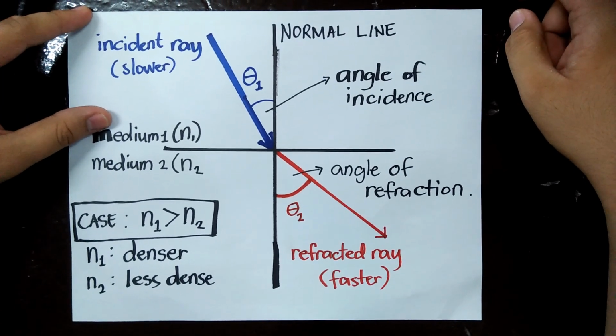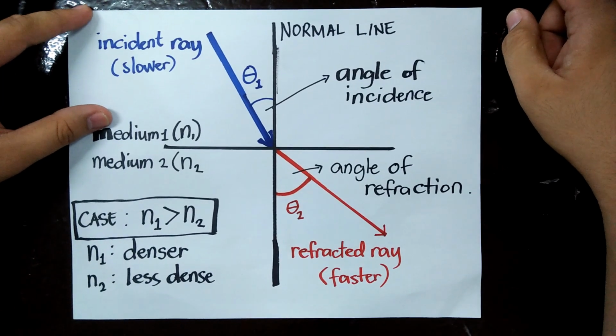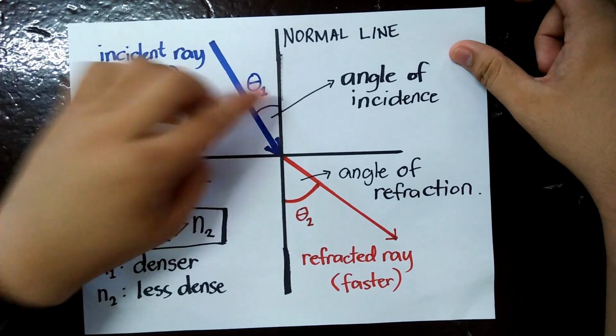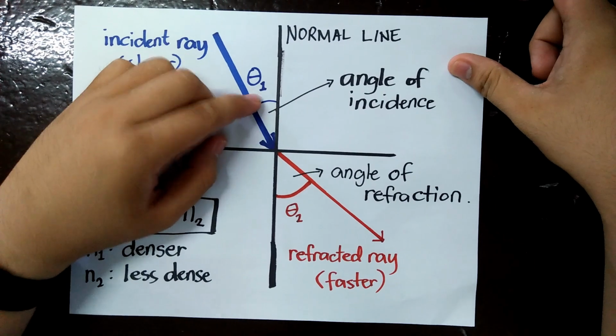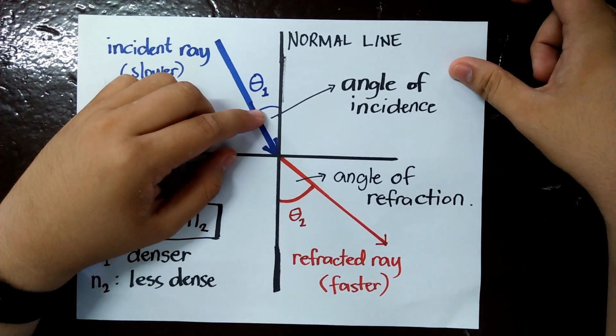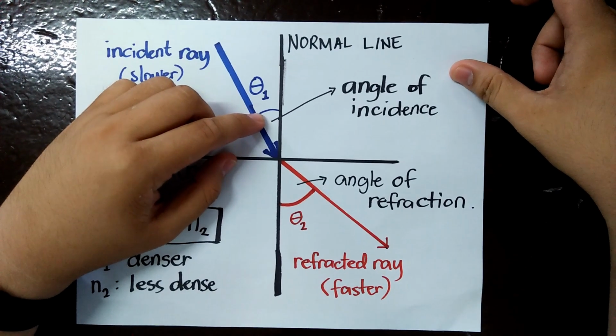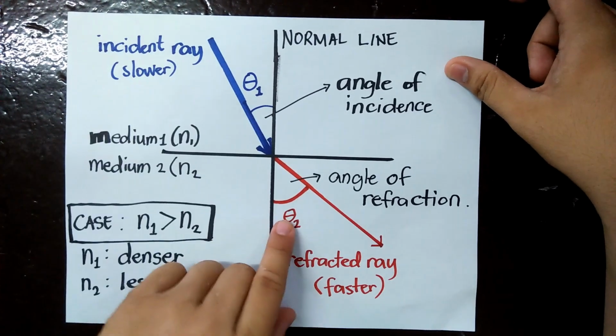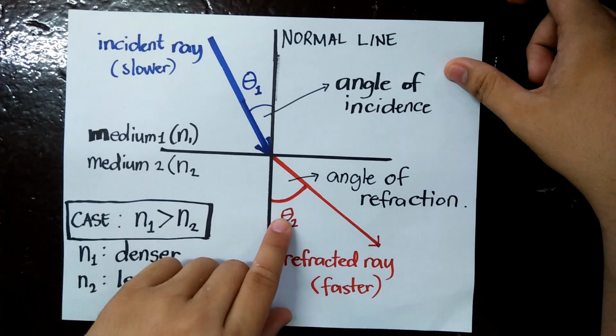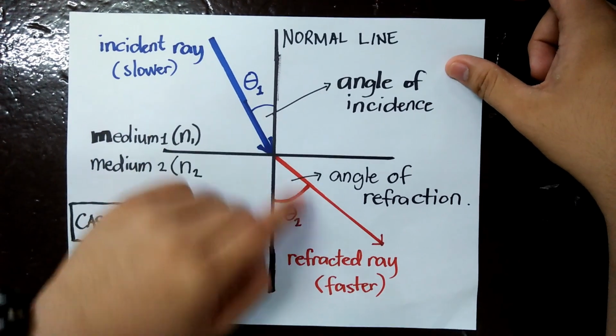I don't need to ask you because it's very clear based on what you can see right now on the diagram. You notice the difference? Angle 1 is what? No, it's not bigger. Angle 1 is actually smaller than angle 2. See that?